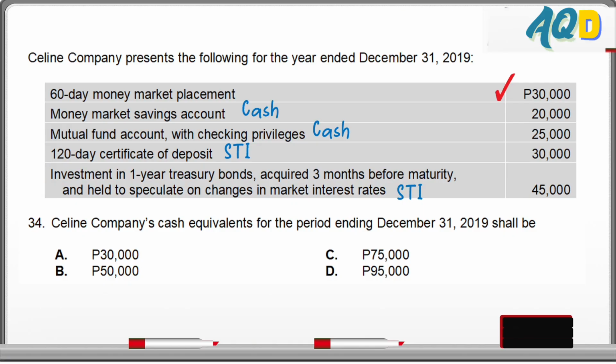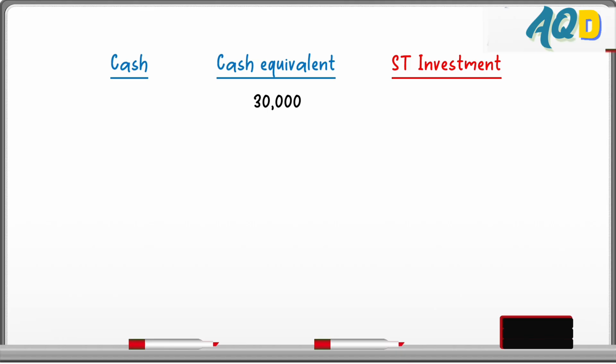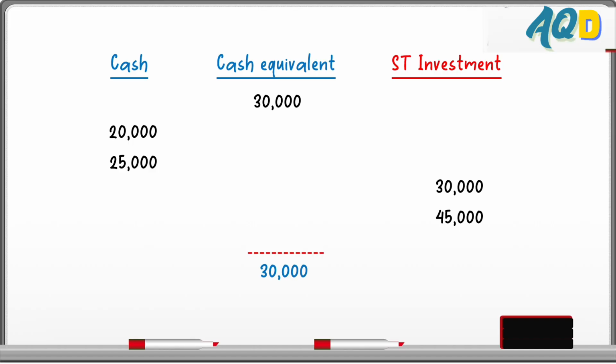So in this case, our 30,000 is a cash equivalent. Our money market savings account, that's cash. Our mutual fund with checking privileges, that's also cash. Our 120-day certificate of deposit, that's a short-term investment. And our held for speculation bond, that's also short-term investment. So first question is cash equivalent. That's number 34. We only have 30,000, letter A.